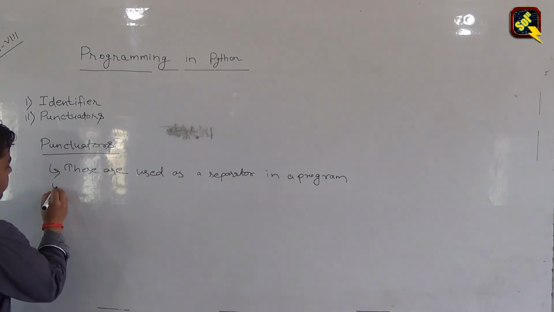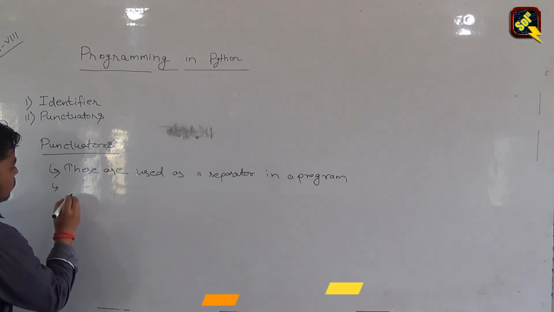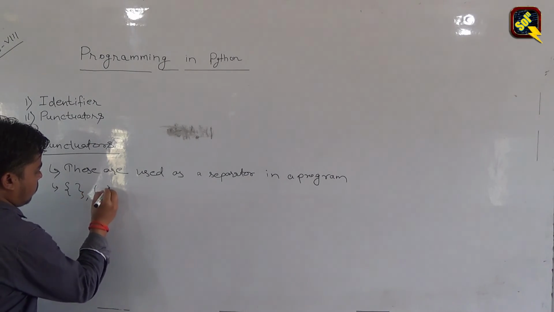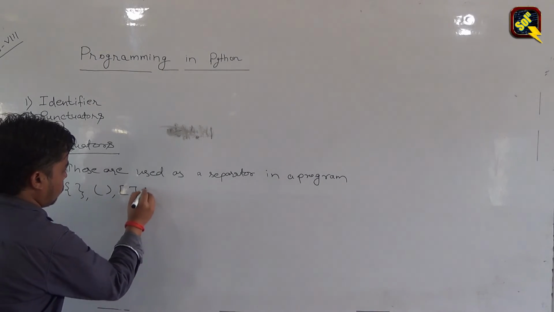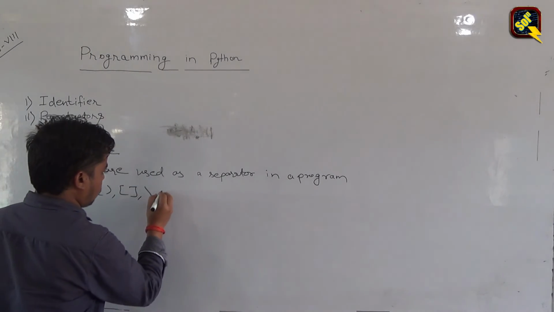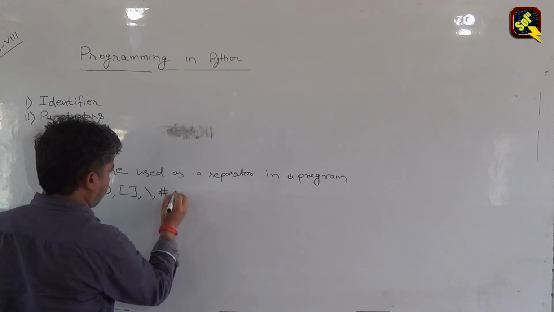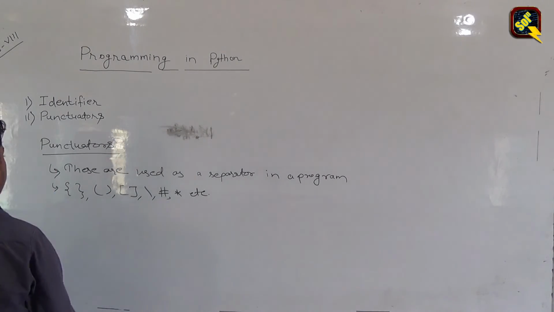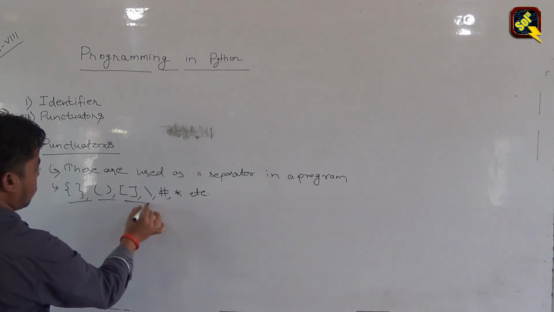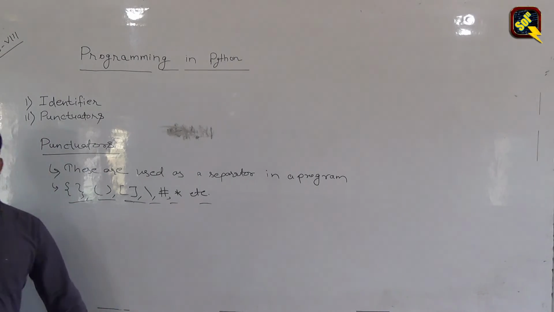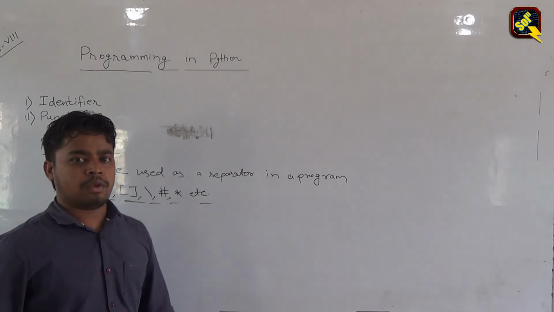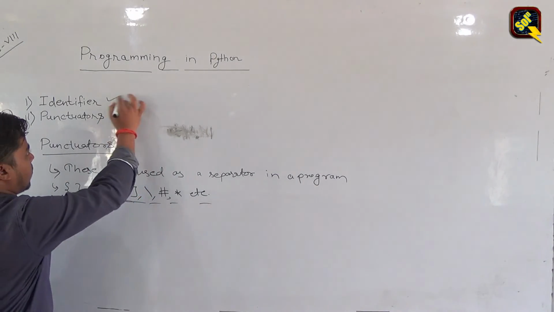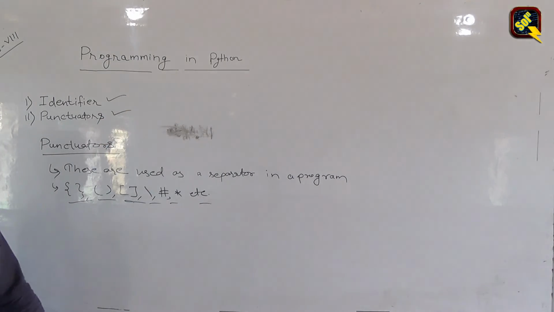We have different punctuators like curly braces, etc. These are some basic punctuators that we will see in our Python programming. I hope you have got the complete idea about these two concepts in Python, identifiers and punctuators.